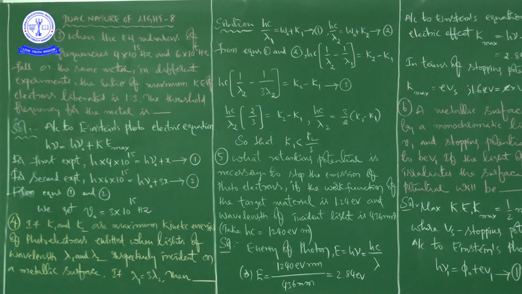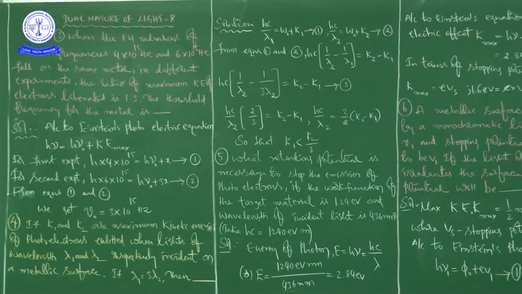W naught, the work function, will get cancelled for the two cases. So when we combine these two equations, finally what we are getting is K2 minus K1. Hc into 1 by lambda 2 minus, in place of lambda 1, he is asking to take 3 lambda 2. So Hc into 1 by lambda 2 minus 1 by 3 lambda 2 is equal to K2 minus K1. That is equation number 3.